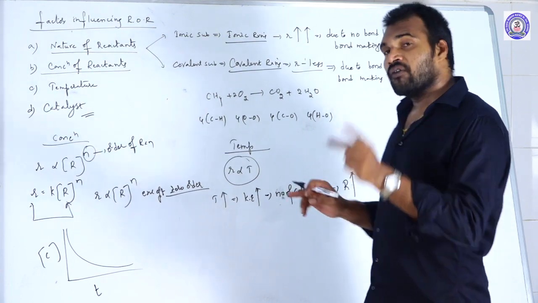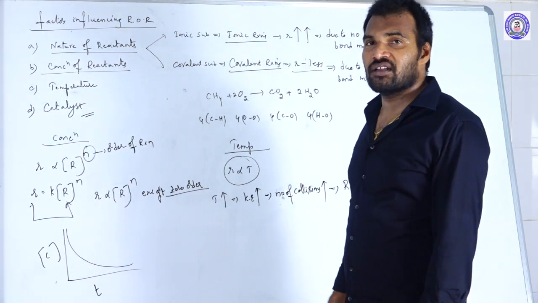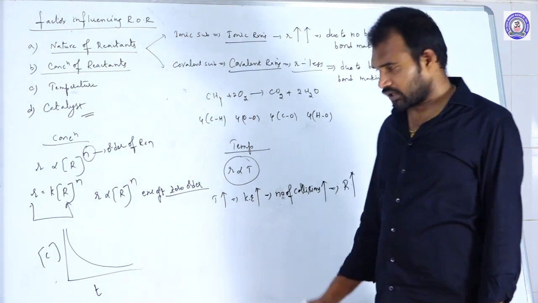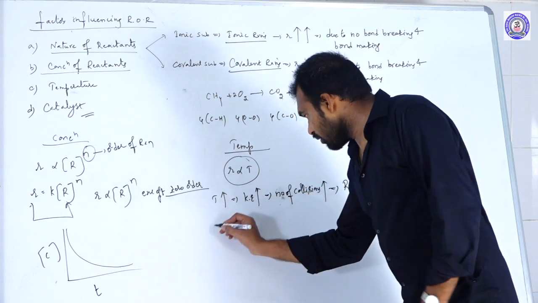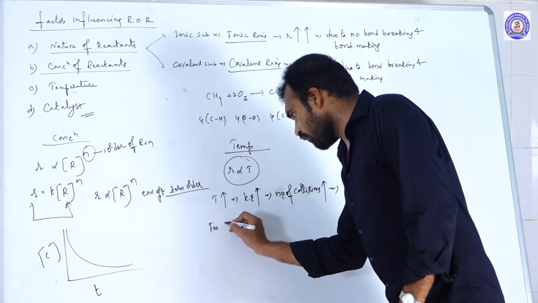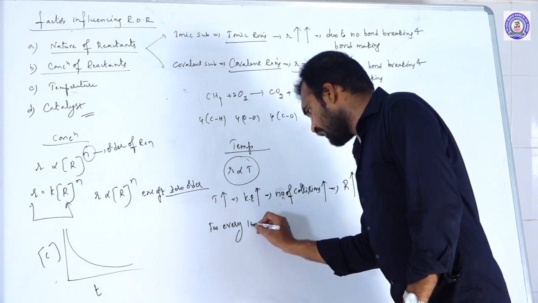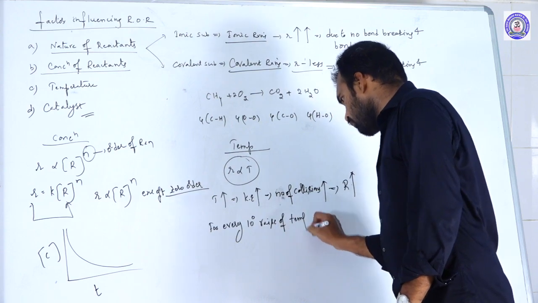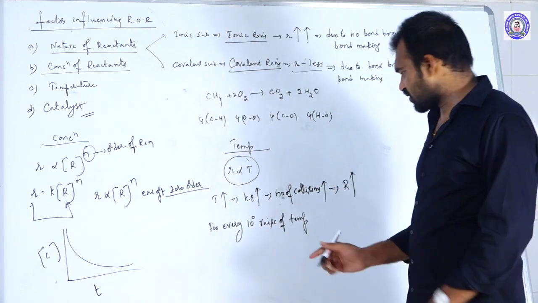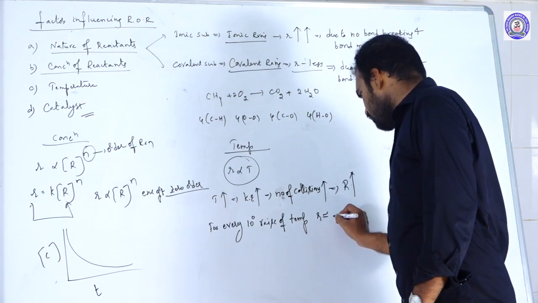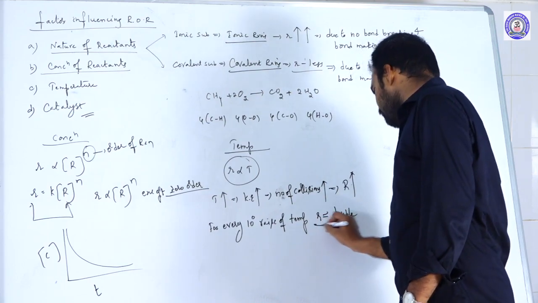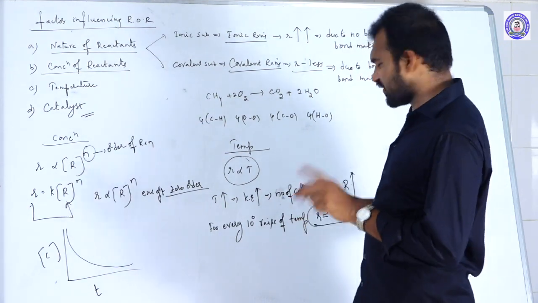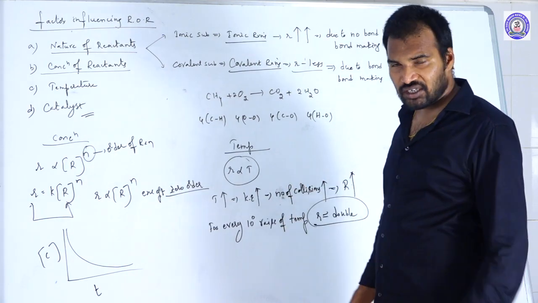But you remember one point: for every 10 degrees rise of temperature, the rate almost doubles. That is what we call the temperature coefficient. So for every 10 degrees rise of temperature, the rate almost doubles. Sometimes tripled also, in very rare cases. In most of the cases, the rate almost doubles for every 10 degrees rise of temperature.